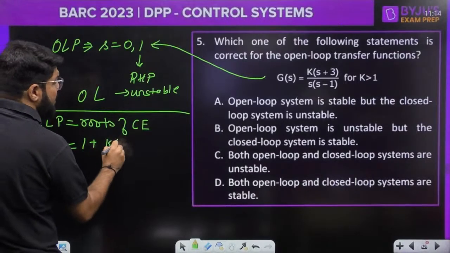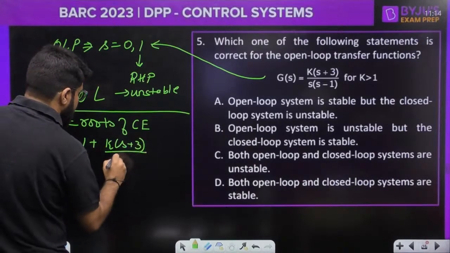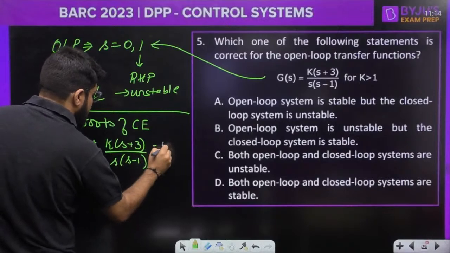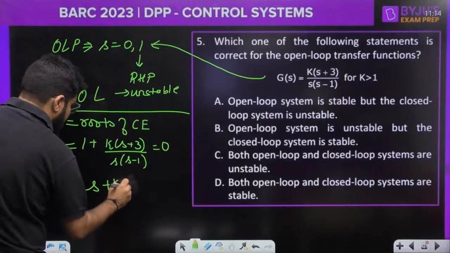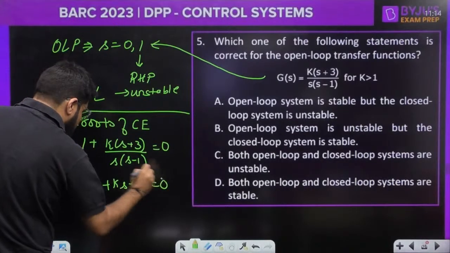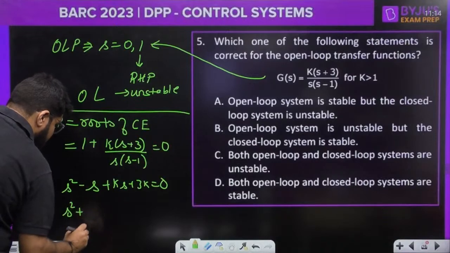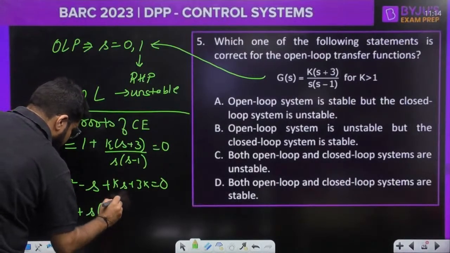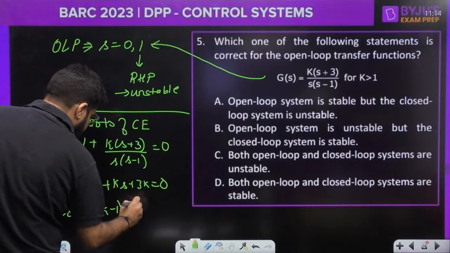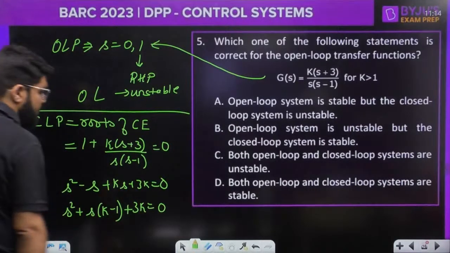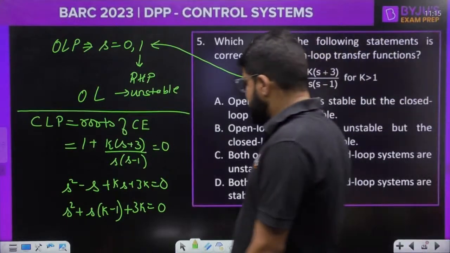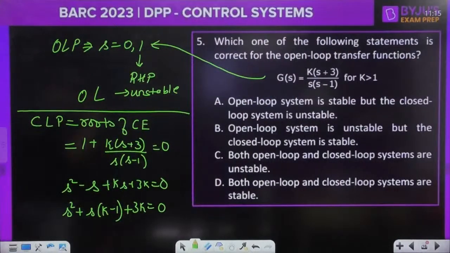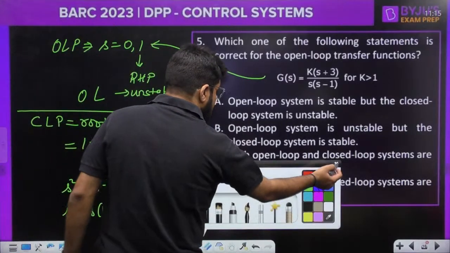That is 1 plus K(s plus 3) upon s(s minus 1) equal to 0, and hence I have s square minus s plus ks plus 3k equal to 0, or if I combine the terms, s square plus s(k minus 1) plus 3k is equal to 0. Correct?